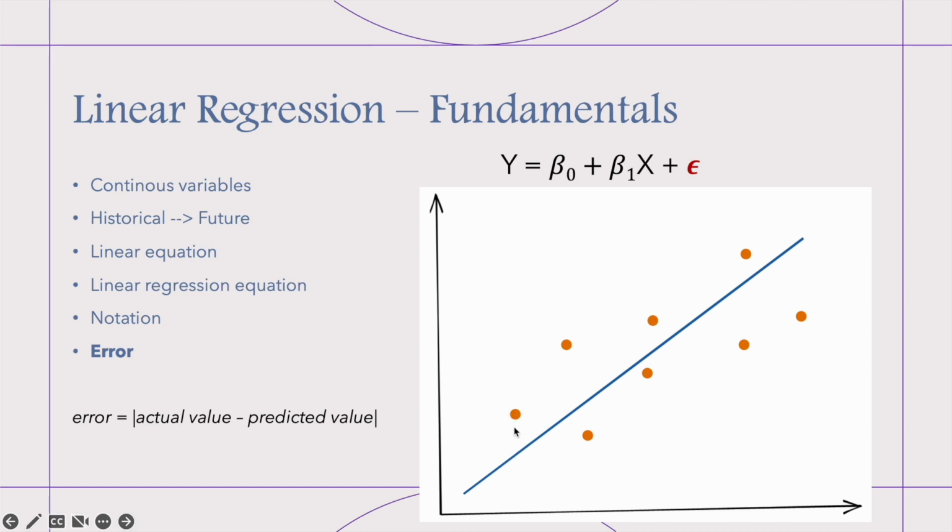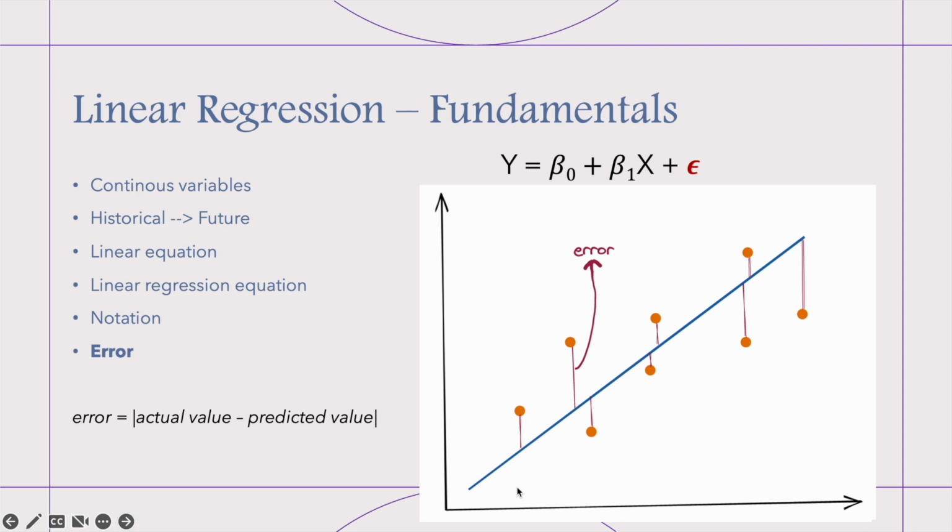So we should understand the difference. The distance between this actual value and this predicted part of the model will give the error. Of course, this is the error for this specific point, but we should calculate the total error to understand the model's success. I will elaborate on this part also, but for the moment, try to understand what error is.